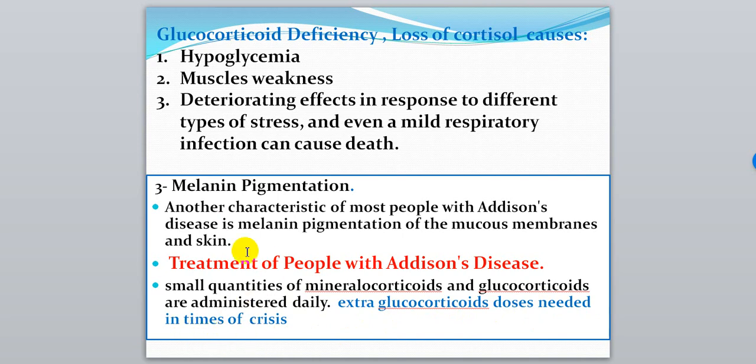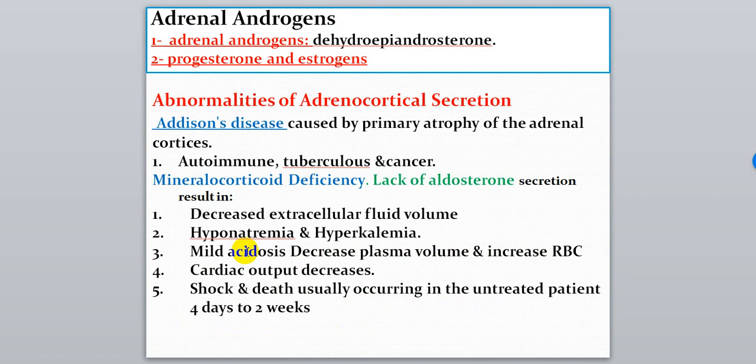That means Addison disease is a general disease for any deficiency or any defect in the first and second layers of the adrenal cortex. If there is a defect in the first layer, it causes deficiency of aldosterone or mineralocorticoid, and if there is any defect in the second layer, that means deficiency of cortisol mainly.